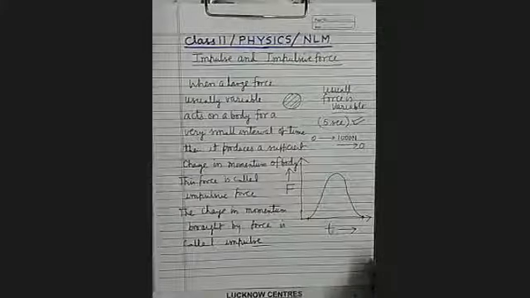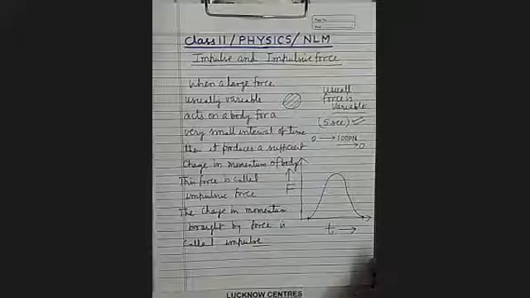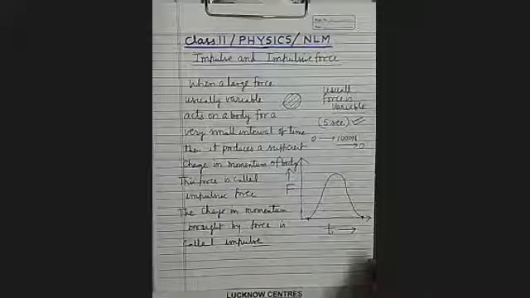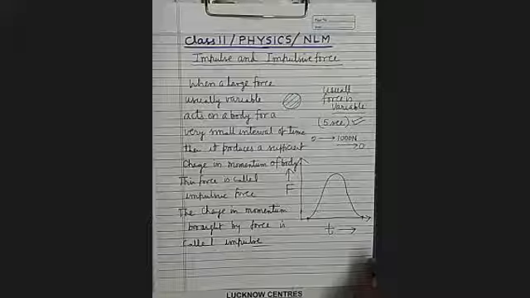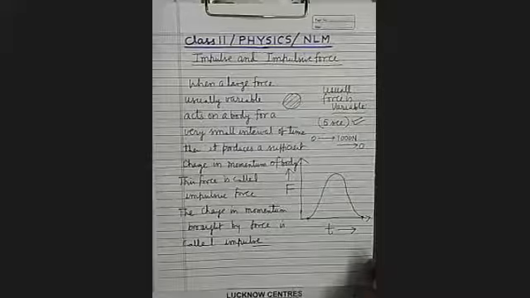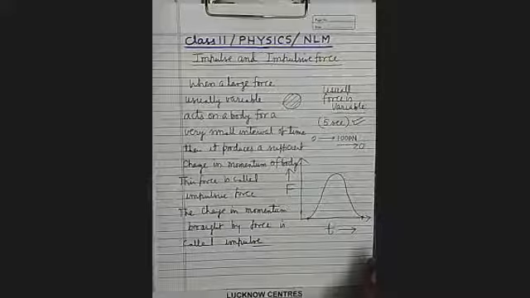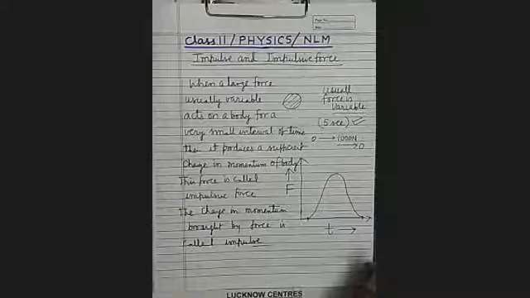When we apply a very large force on a body for a very small interval of time, then that force will bring a sufficient change in the momentum of the body. So this force is called impulsive force, and this force is usually variable. It does not remain constant.